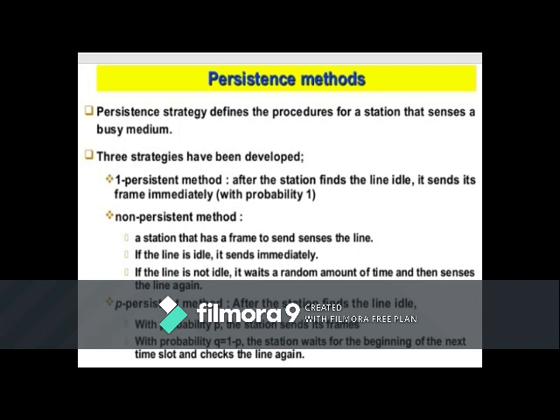The first method is the one-persistent method. The second method is the non-persistent method, and the last method is the p-persistent method.